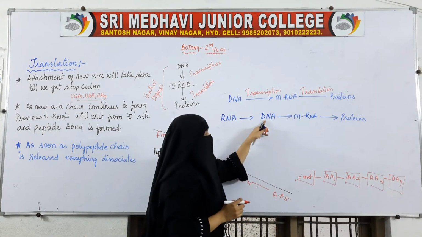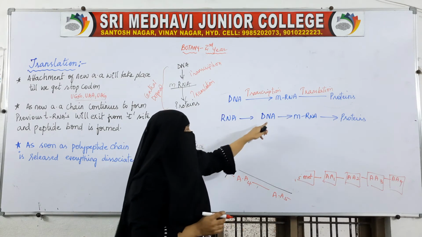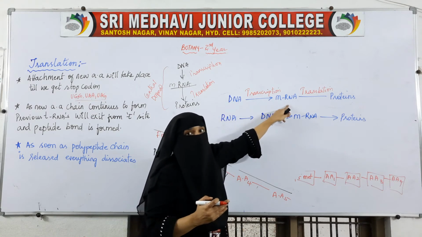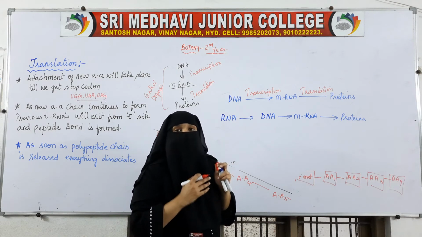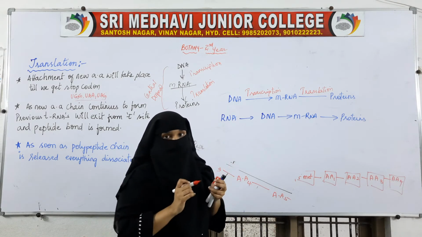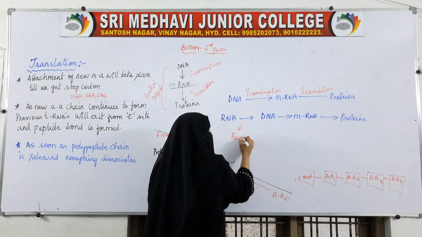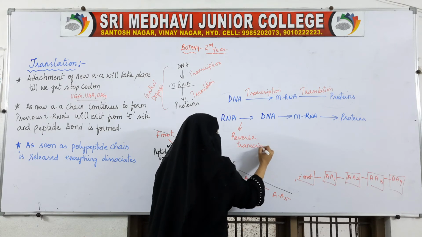Now, the first step is RNA changing into DNA. Here DNA was changing into RNA, and now RNA is changing into DNA. So reverse is happening. What we call this is reverse transcription.